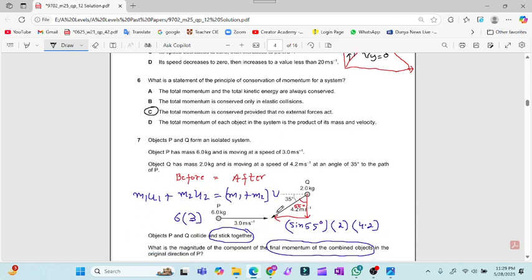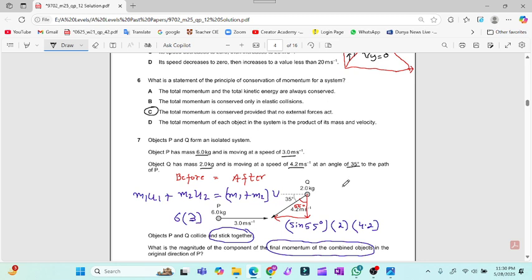Now for question number 7, this question is related with the momentum. So momentum is the product of the mass and the velocity, and similarly just as we read the principle of conservation of momentum, that the total momentum before collision is equal to the total momentum after collision. So objects P and Q form an isolated system. Object P has mass 6 kg and is moving at speed of this, so its momentum will be 6 into 3, while the other object has mass 2 and it is moving with velocity 4.2 and the angle is given.